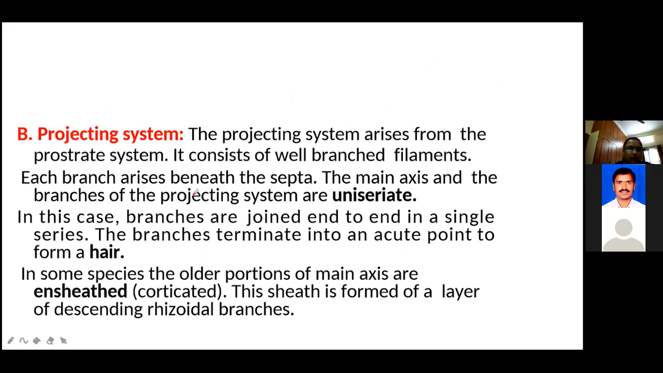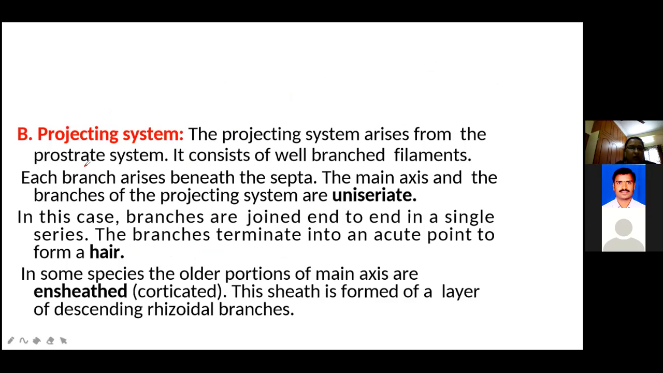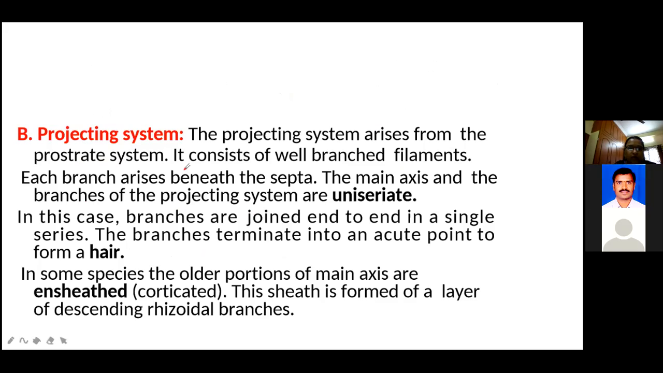In this trichothallic growth, the prostrate system consists of branched filaments. See here, this is the prostrate system. Are there branches? Yes or no, girls? It is made up of many branches, and all are branches of the projecting system. All are uniseriate branches. In these branches, hair-like formations are also present. See here, these are the hairs, and these two also produce the projecting system.